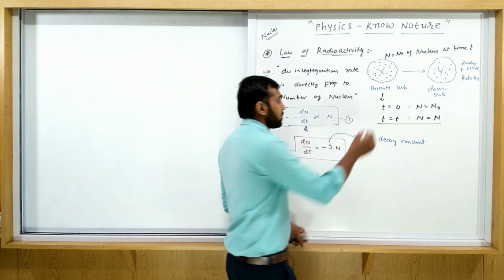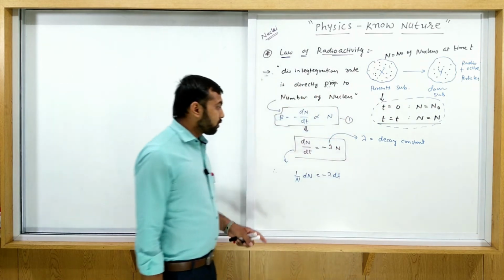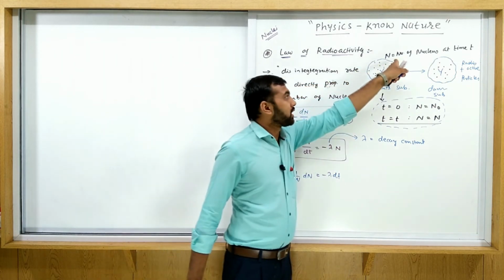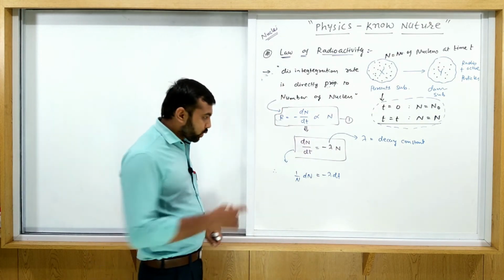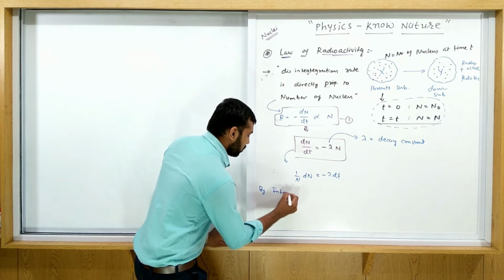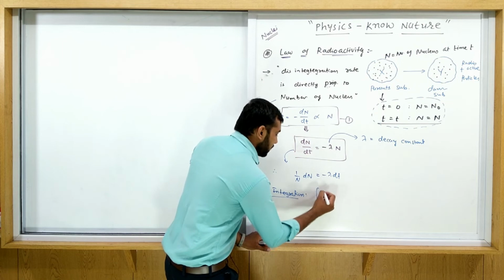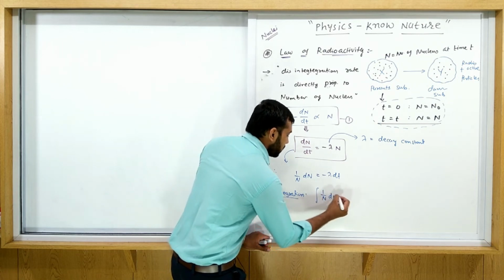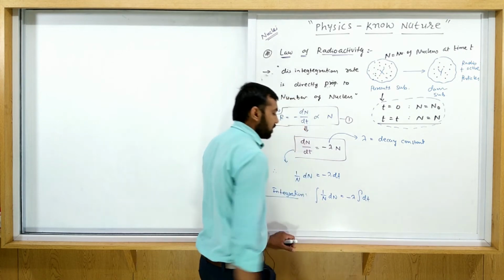We are using this limit, because we have to find the number of nuclei at time t, that is N, from this equation. So take integration on both sides. Integration of 1 upon N dN equals minus lambda integration of dt.